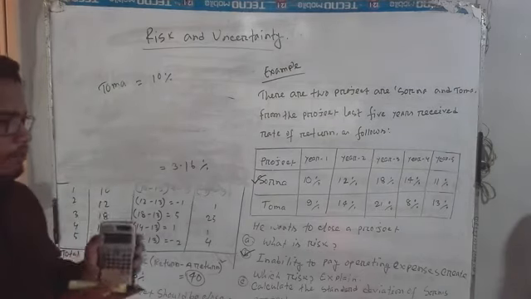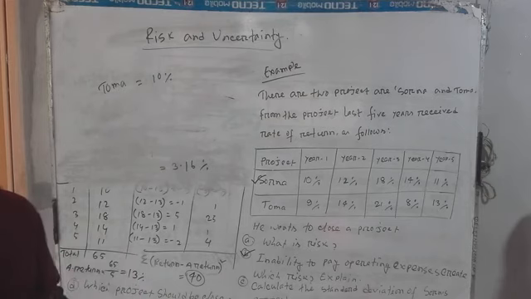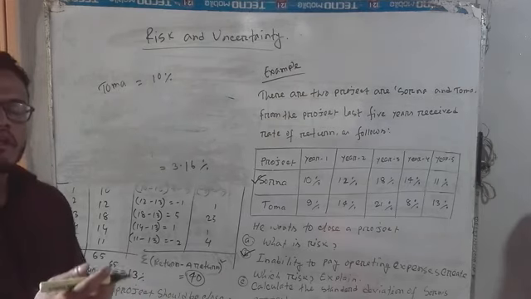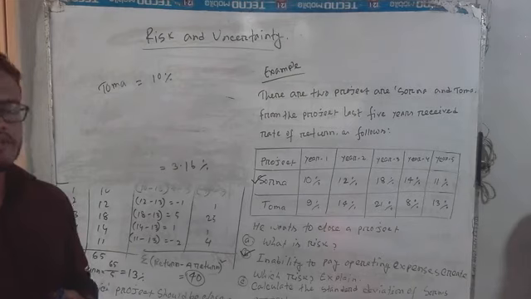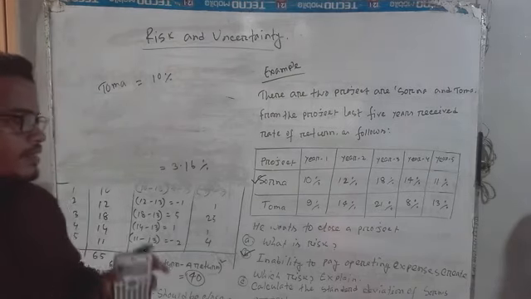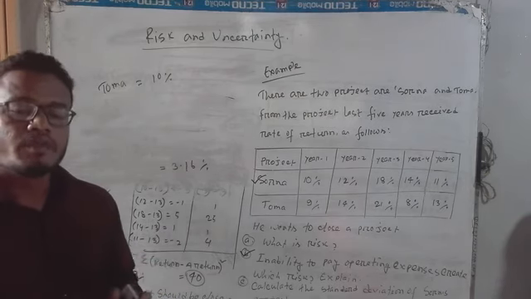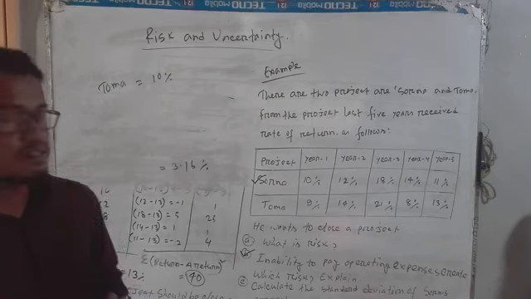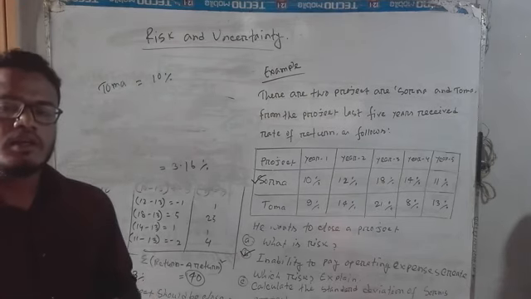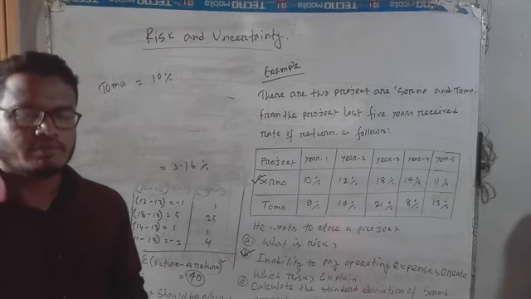So by finding the standard deviations, you can easily give the right decisions. Dear student, I hope you can easily understand this mathematical process, find the standard deviations of two projects, and decide which project should be accepted.